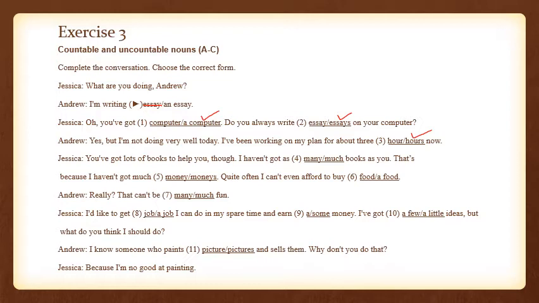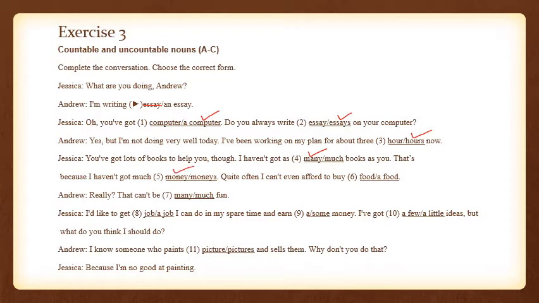So you might have heard the natives also use "as many." So "many" is the correct option here. That's because "I haven't got much money." This is a common thing here. Money is uncountable, so money does not have a plural. So we are going to select "money."